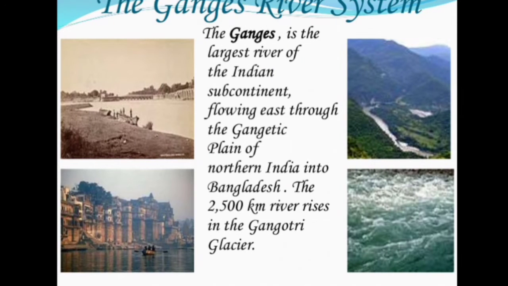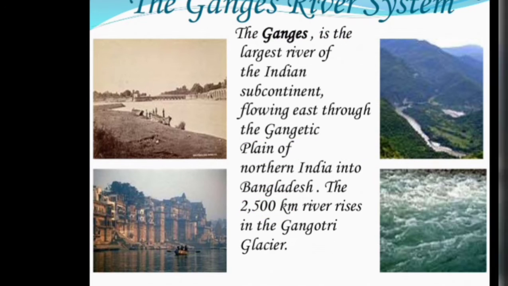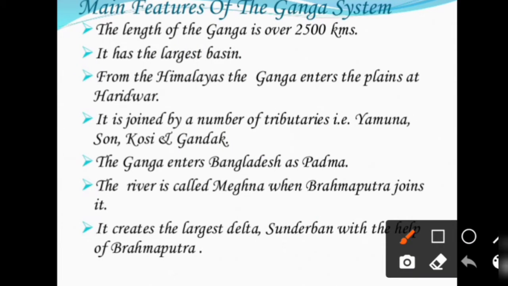The Ganga River System. The Ganga is the largest river of the Indian subcontinent, flowing east through the Gangetic Plains of northern India into Bangladesh. The 2,500 km river rises in the Gangotri glacier. Some main features of the Ganga: it covers 2,500 kilometers, and it has the largest basin from the Himalaya.